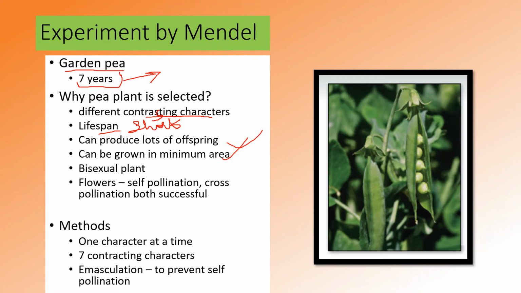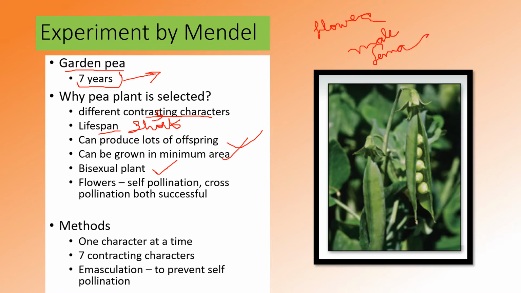Another advantage of the pea plant is that it is bisexual, because the flower consists of both male and female parts.